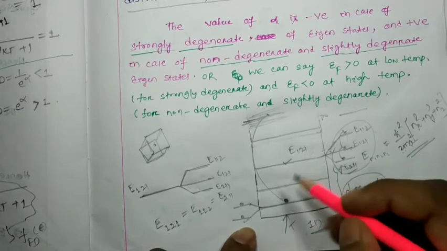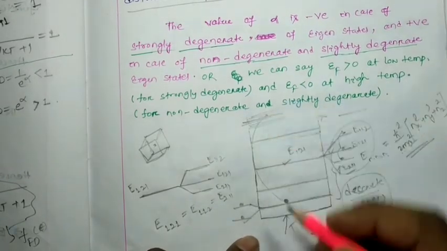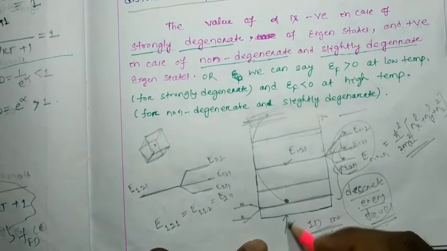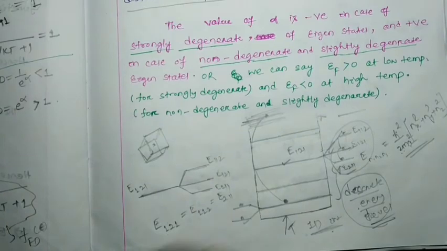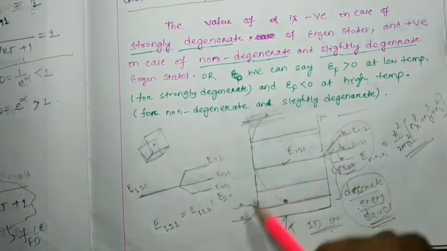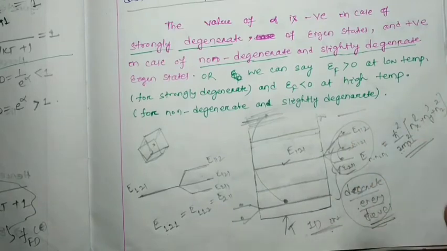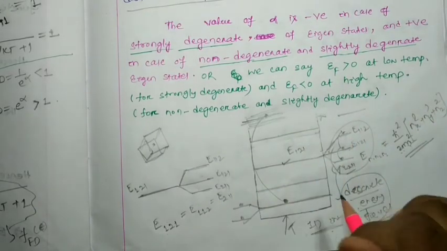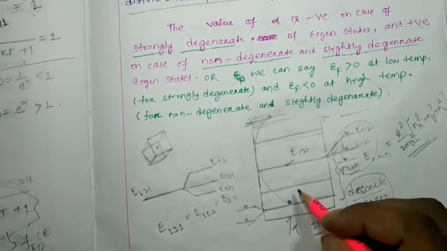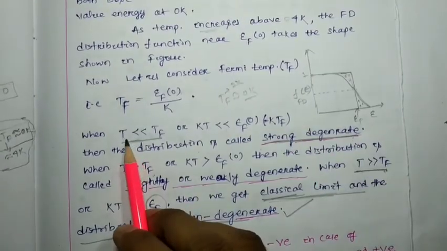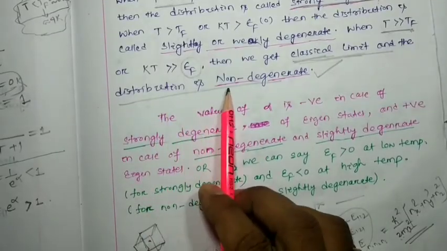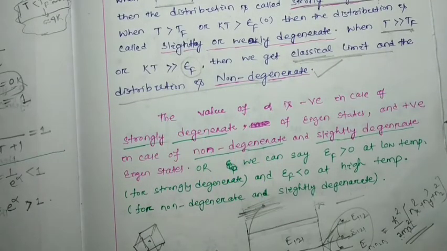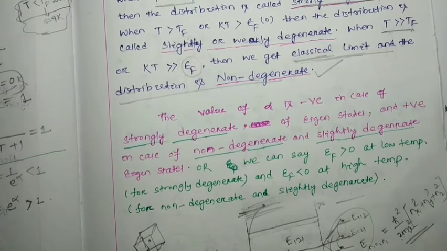But if this particle moves from here to here by getting energy, or if you give temperature, this particle moves to here, where all the states are continuous. All the energy states being continuous means the degeneracy will also overlap with each other. Can we find any type of degeneracy? We cannot. So wherever we have discrete energy levels, there we can find strong degeneracy. That is possible at very low temperature. At very high temperature, greater than the TF, we find the non-degenerate or classical case, where the energy levels are continuous, right?